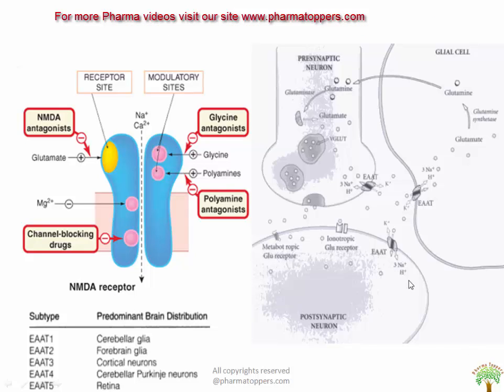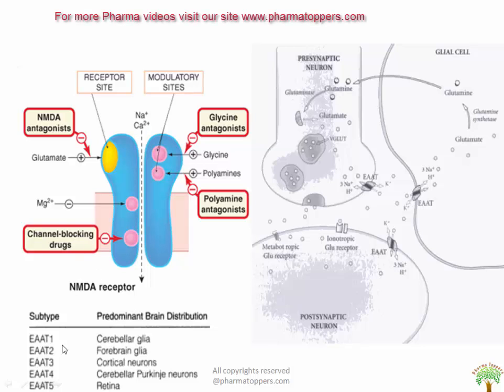So here you see, friends, the NMDA receptor basically consists of the calcium channel blocking sites, channel blocking drugs, magnesium sites, glutamate sites where NMDA antagonists act, or the receptor site, the modulatory site, that is glycine antagonists, polyamine sites, and here the pore from where the sodium and calcium ions pass.